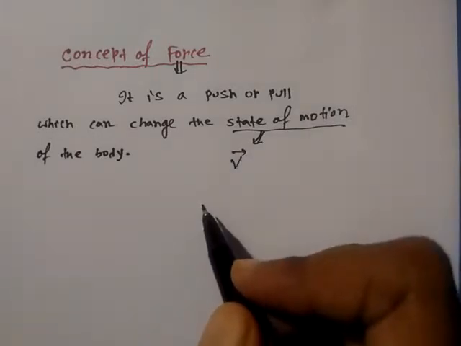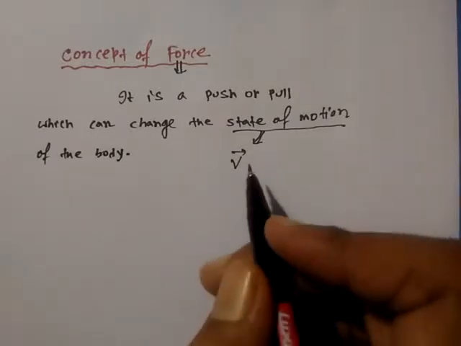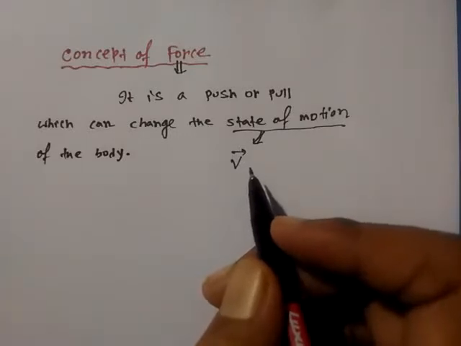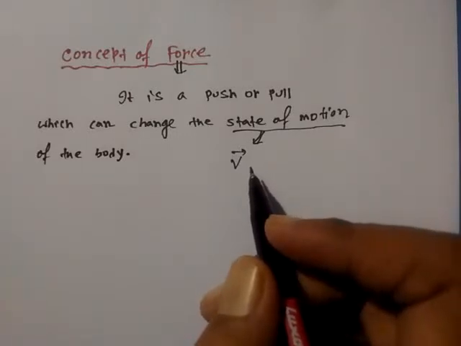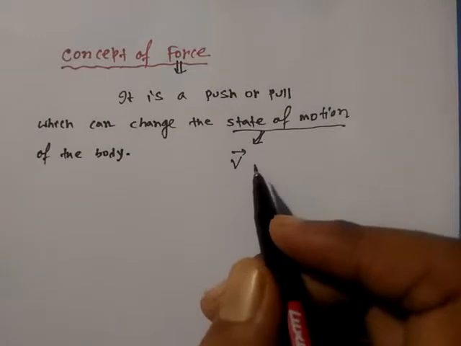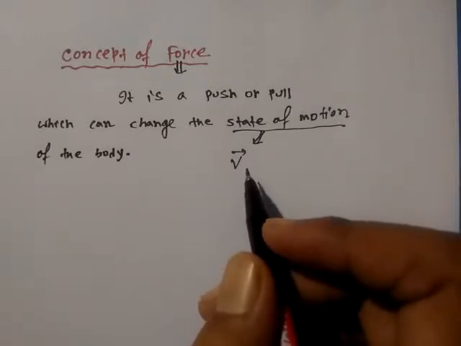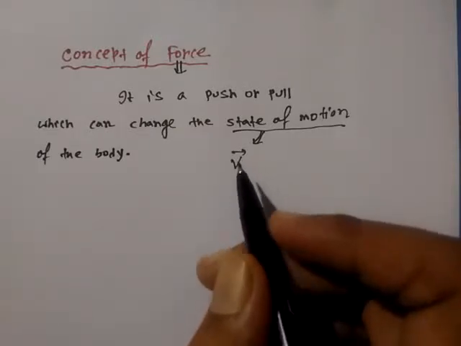If v changes, then the state of motion will change and the force is said to act on the body, and this velocity vector v is constituted with two quantities.